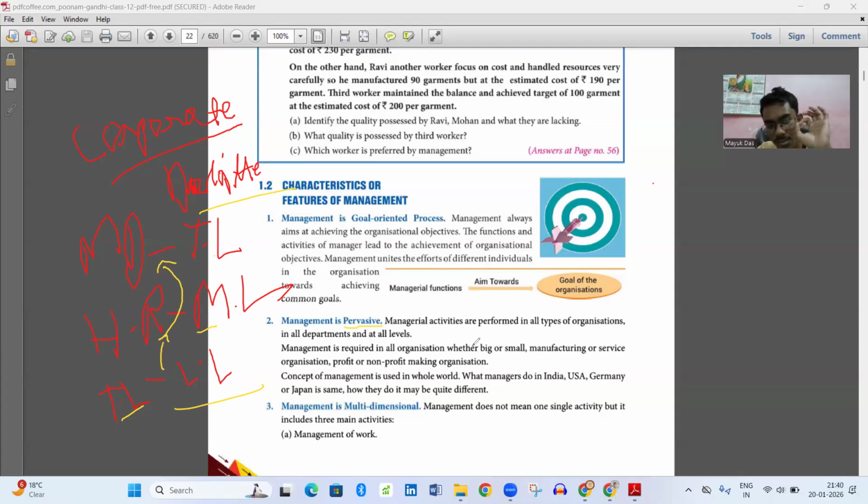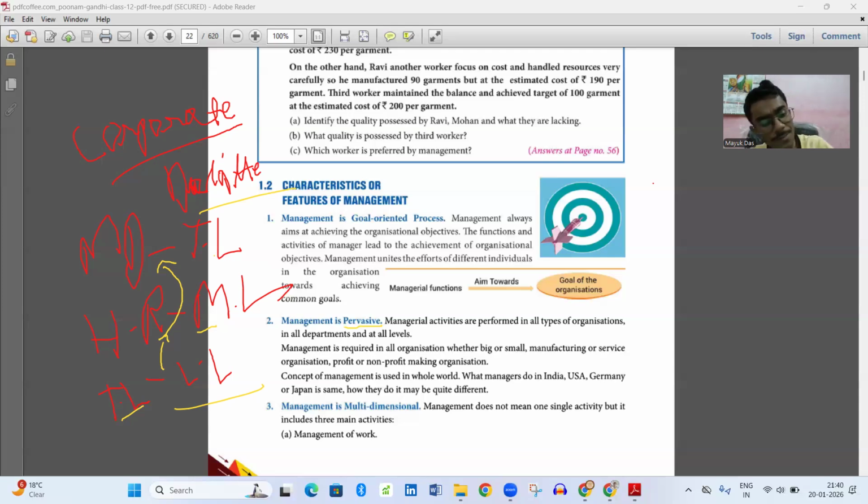Management is required in all organizations, whether big or small, manufacturing or service, profit or non-profit making. Management is pervasive means it is required in all aspects, in all companies, whether big or small, profit or non-profit. Pervasive means compulsory, it is required. There is no other option. Management has to be there so that the goal is achieved in a fruitful manner.